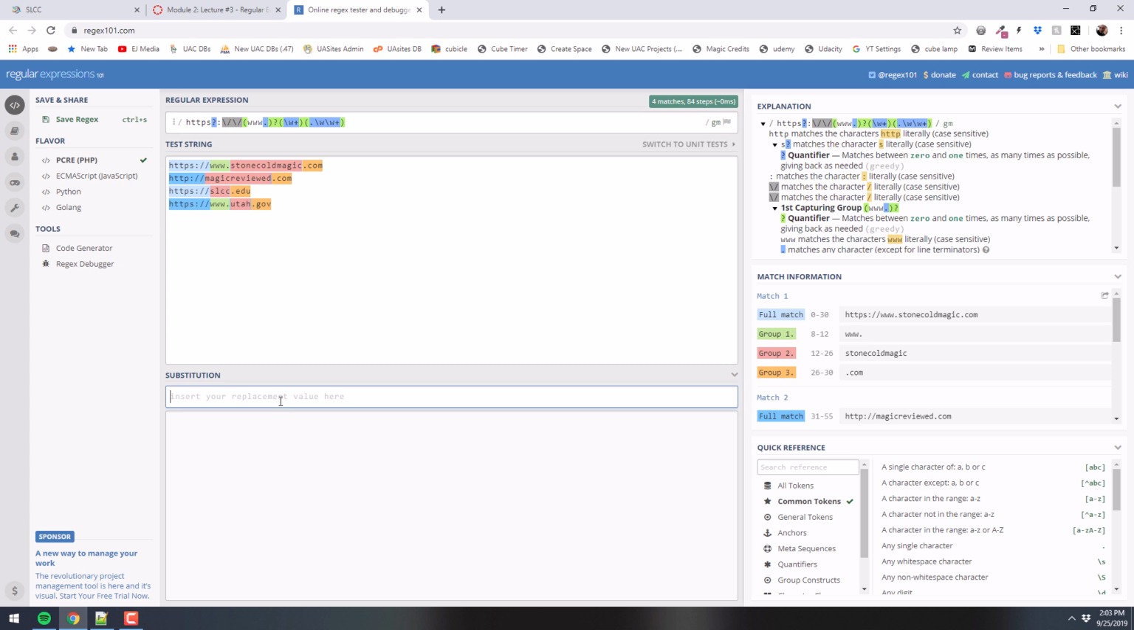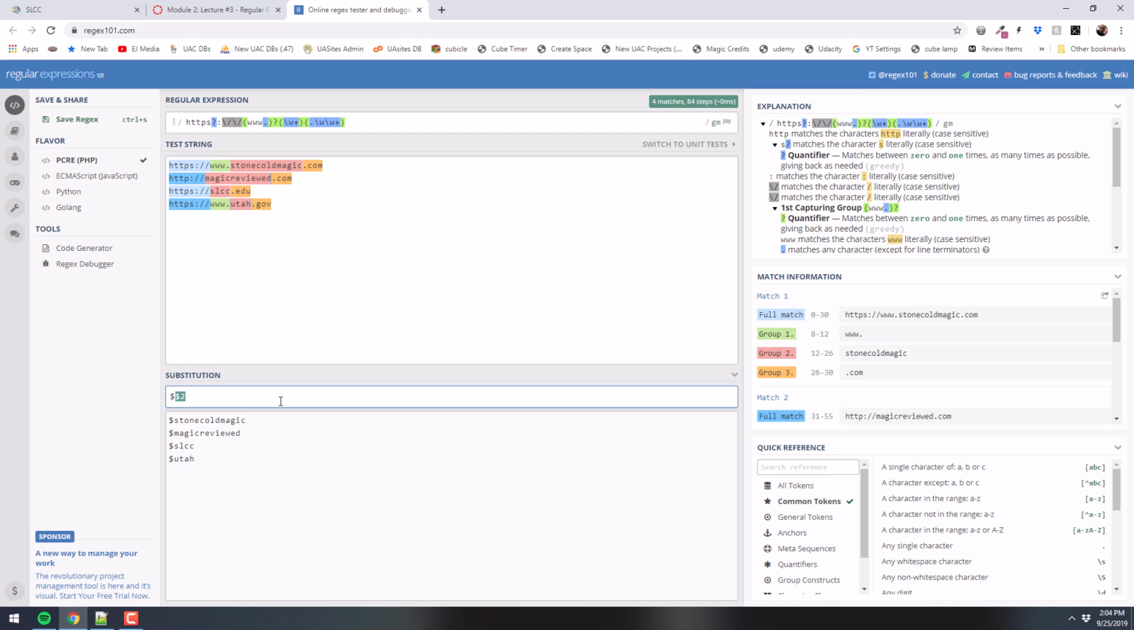So I want to replace that whole string with just whatever variable 1 is. Variable 1 is the www if it exists. Or I want to replace it with whatever variable 2 is, which will be the name of the URL, because that's what I put in the second set of parentheses. Well, I want to replace that whole thing with the second and third set of parentheses.